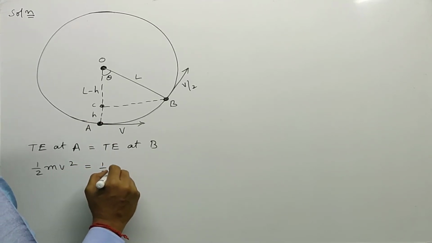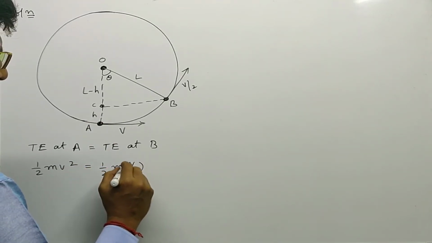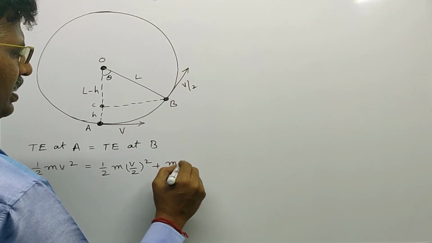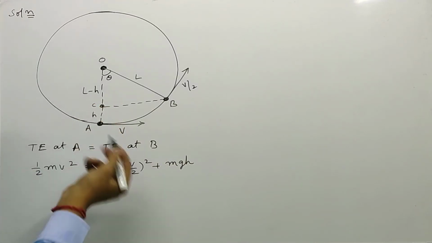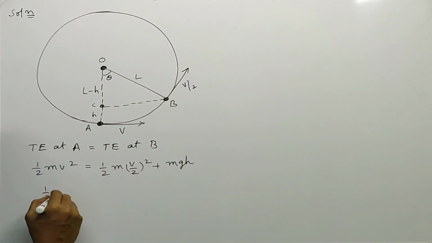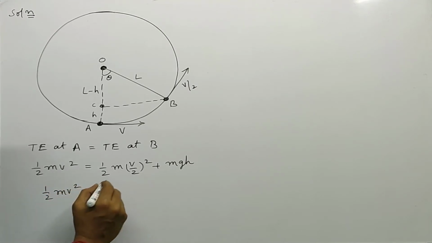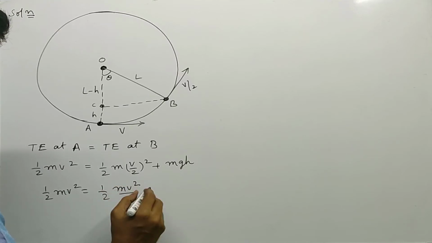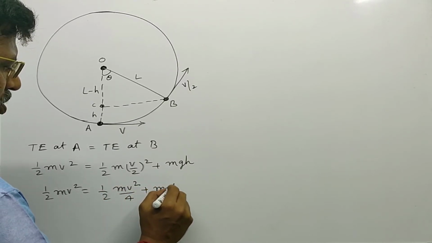That is equal to half m into v by 2 whole square, because at B velocity is v by 2, plus B is at a height of h with respect to A. Therefore, half m v square is equal to half m v square by 4 plus mgh.